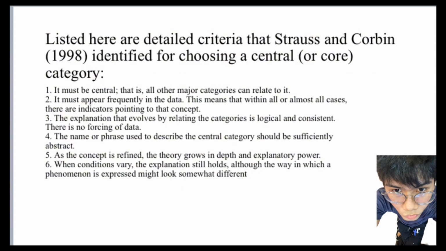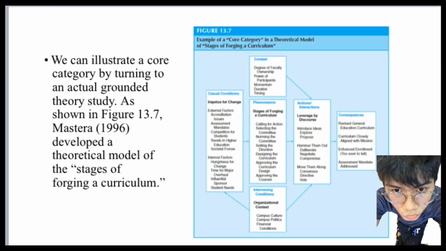Continuing the online learning study, the core category might be navigating the challenges and opportunities of online instruction. This category would encompass various subcategories like adapting communication styles, using technology effectively, and managing students' engagement in a virtual setting. So that is what a core category is.